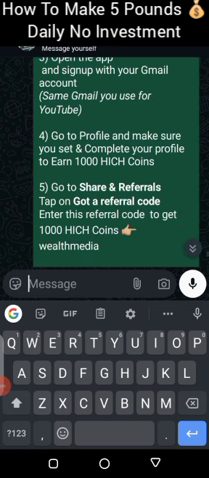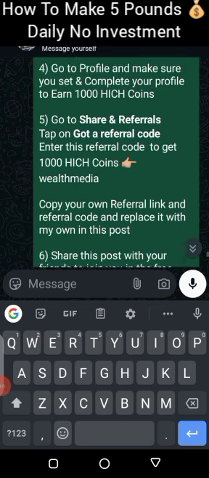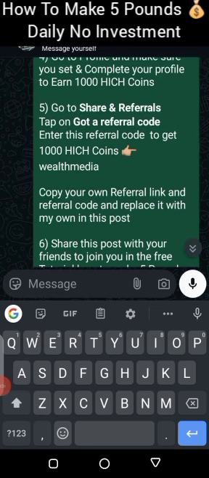Then go to profile and make sure you set and complete your profile to earn 1,000 HC coins. I've shown you that one, and how to do that. Then go to share and referral. Tap on get referral code. Enter this referral code. So this referral code, that's what you enter: your upline's referral code, the person that sent this post to you.